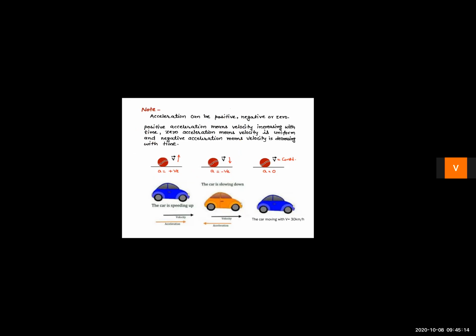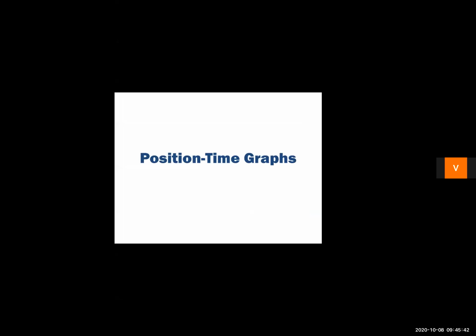So when the velocity of the car is constant, so here you can see the car is constantly moving with a velocity of 30 kilometers per hour. So as its velocity is constant, the acceleration is 0. So 0 acceleration means velocity is uniform, velocity is constant. Right. Now, this was about acceleration.